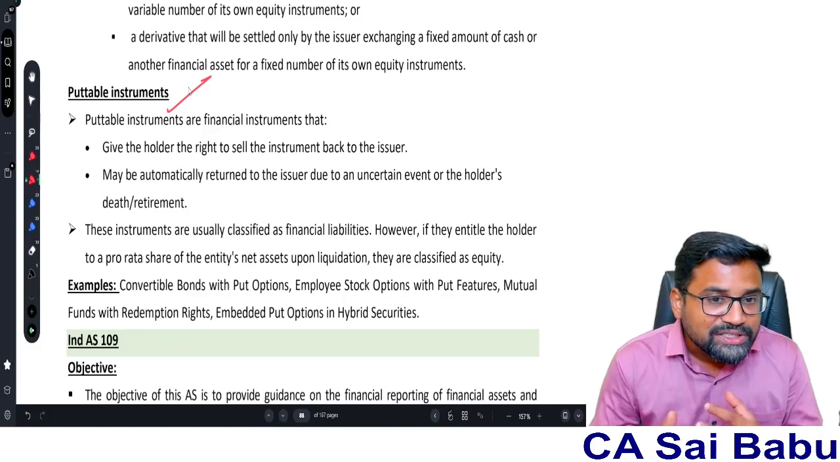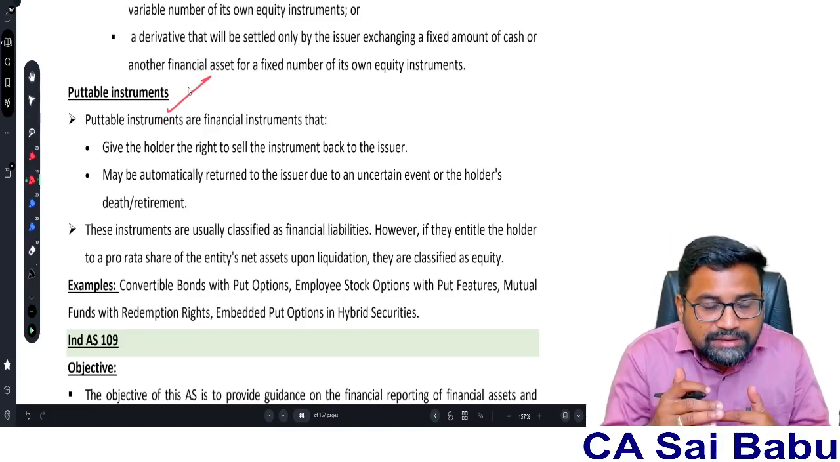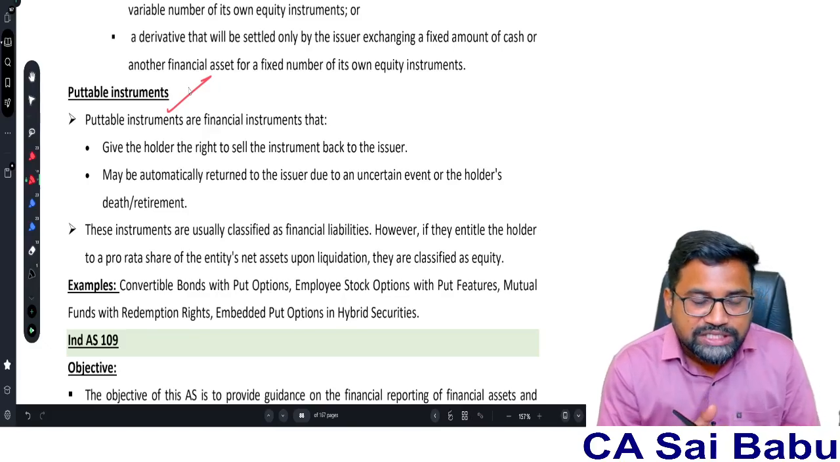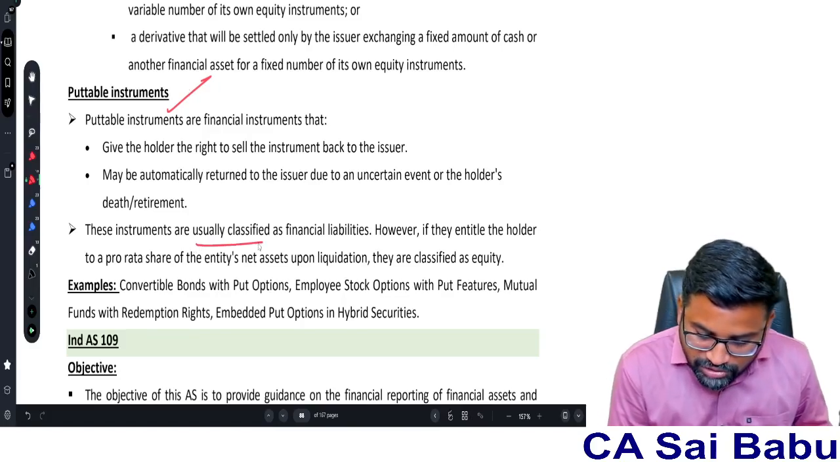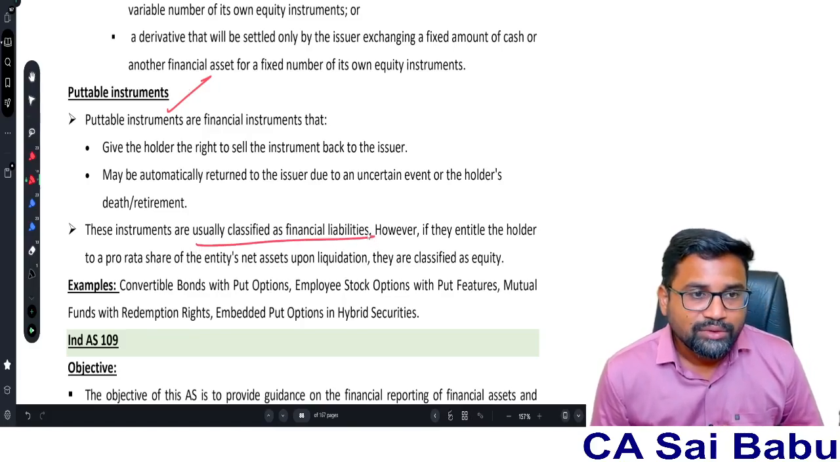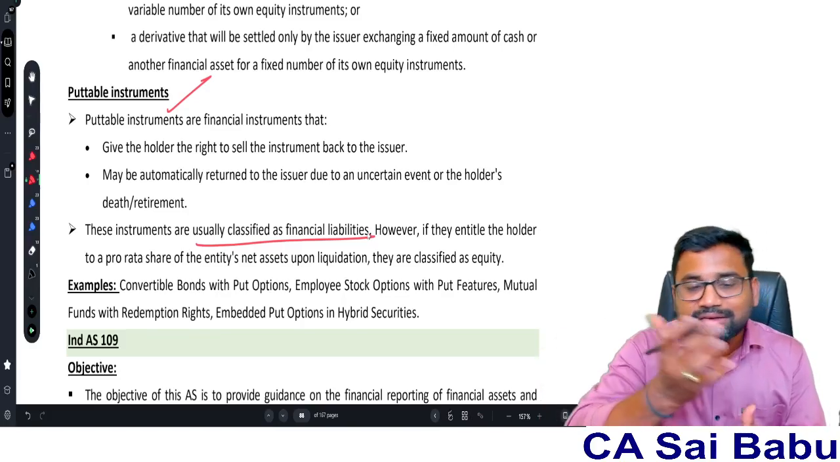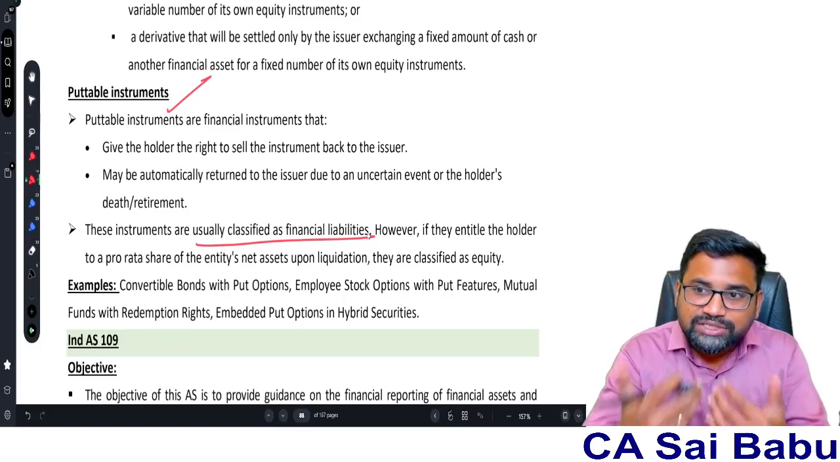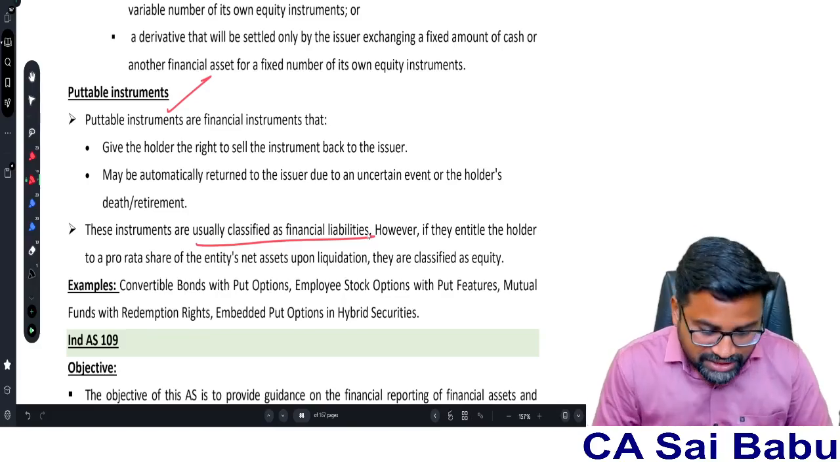So anytime if he wishes, he can give it back to the issuer. That is called a portable instrument. Now, suppose a company issues these kinds of portable instruments, the company will treat them as financial liabilities. You have to remember this, financial liabilities. Why? Because we are giving an option to the holder that anytime he wants, he can return it back to the company. So the company has to discharge them. That's why, from the company's point of view, generally they will be considered as financial liabilities.